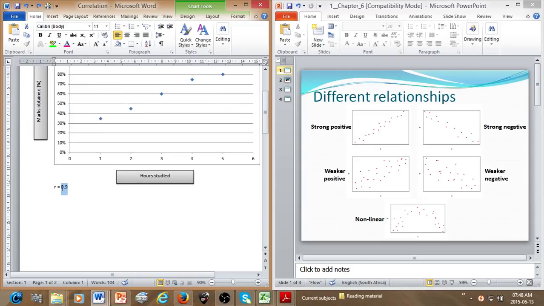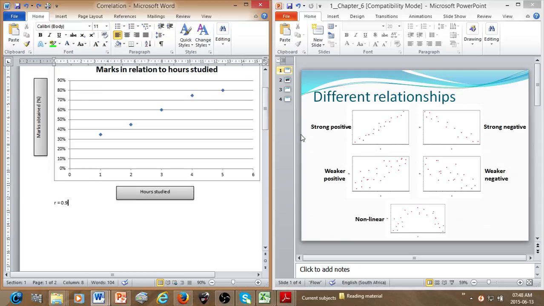Now this, like we said, is the correlation coefficient. That is a number, and when we look at that number, we should immediately be able to tell the type of the relationship. Is it a positive or negative relationship? And whenever we talk about correlation, we're referring to a linear relationship, okay? So 0.9, there is no negative in front of the number, so therefore it's a positive relationship. And 0.9 is a strong linear relationship. Like we said over here, strong positive linear relationship.